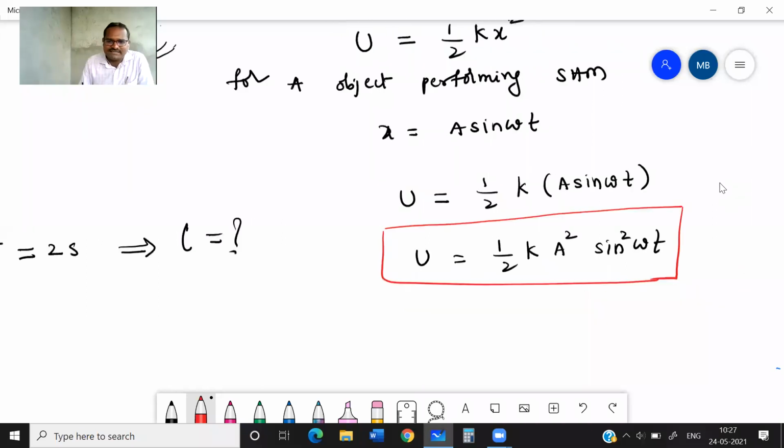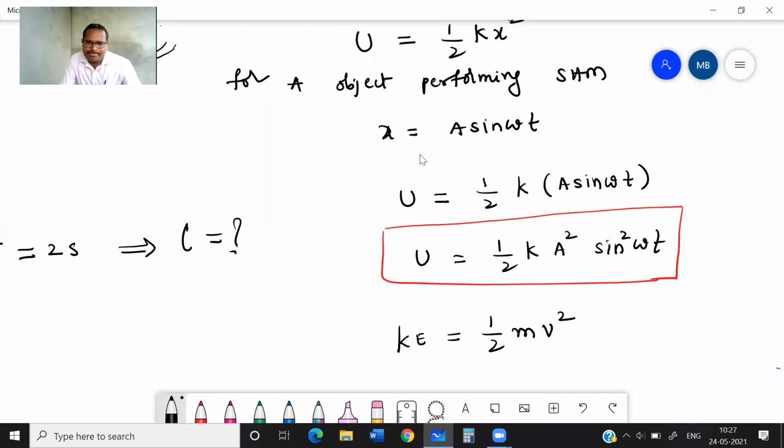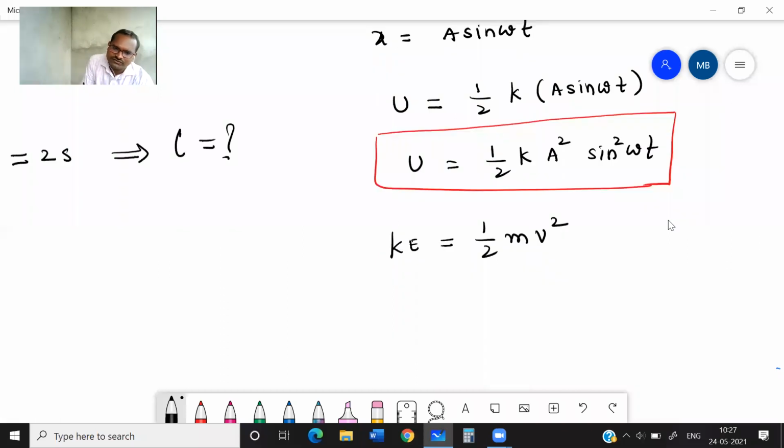Now what about kinetic energy, sir? You know kinetic energy KE is equal to half m v square, correct? So if a particle has displacement x is equal to a sine omega t, then its velocity is given. We know v is equal to omega into root of a square minus x square.